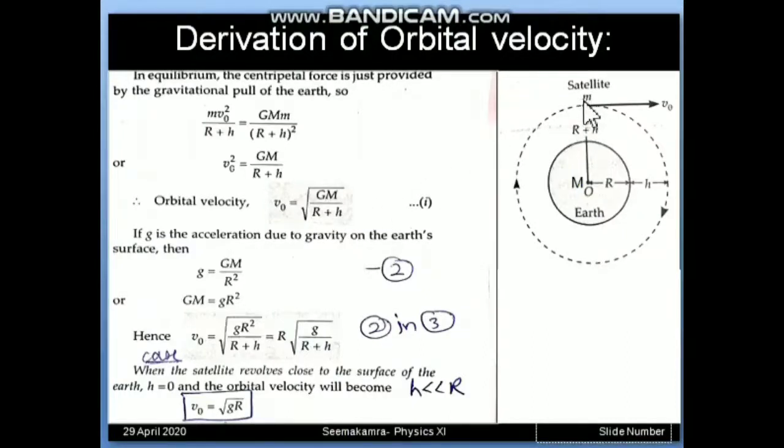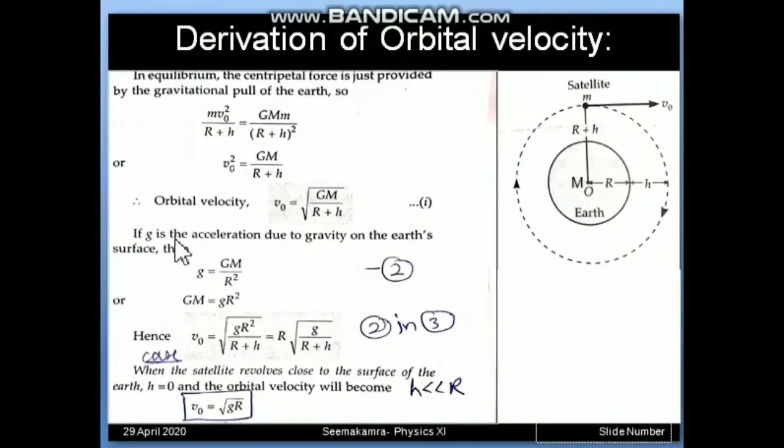Even if we take a satellite of double mass, it will require the same orbital velocity if other factors are the same, that means if the planet is the same and the height is the same. So the main things deciding the orbital velocity are the mass of the planet, and the R plus h term, which is the distance of the satellite from the planet center. Now this is the first formula.